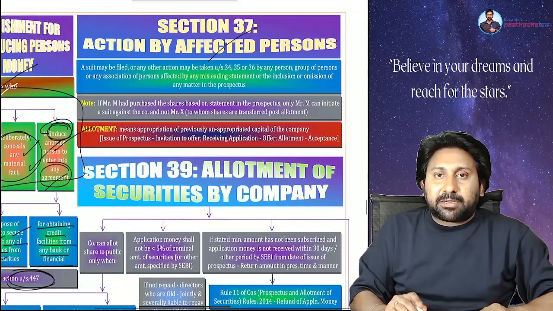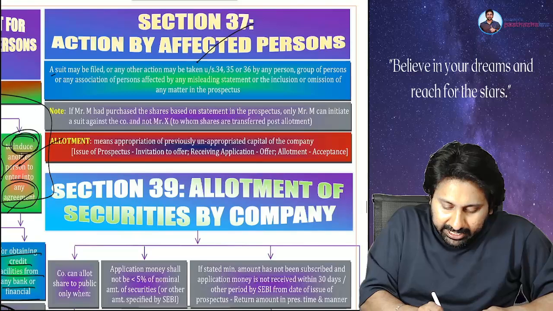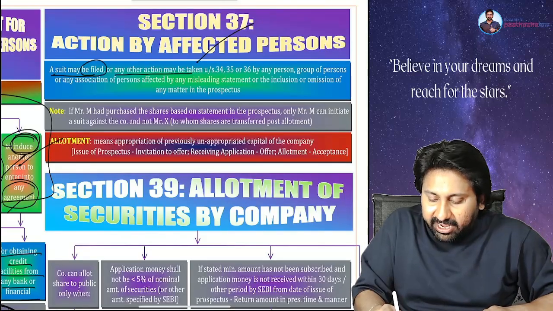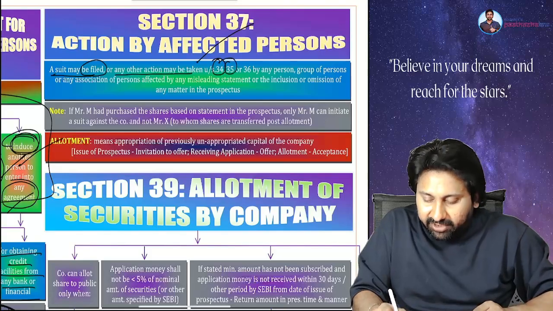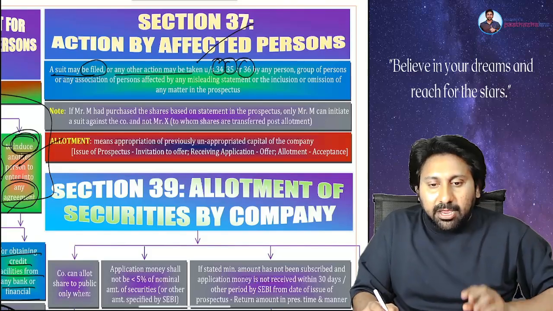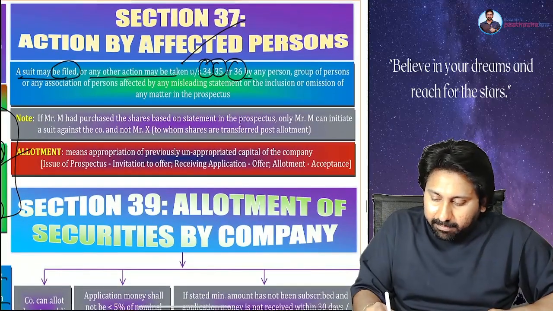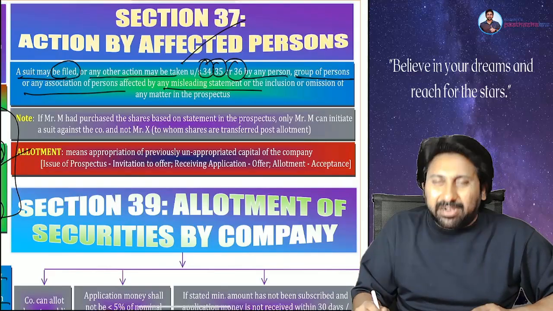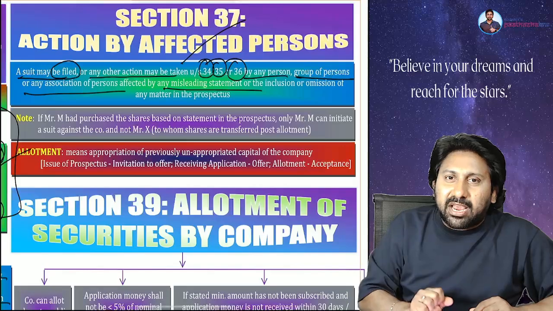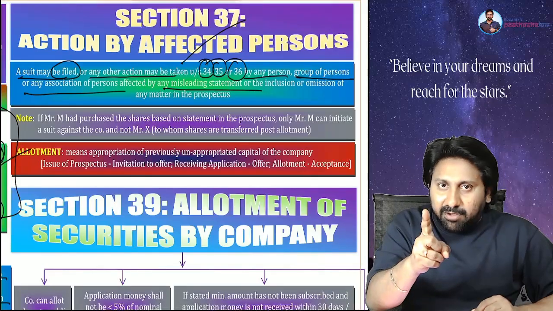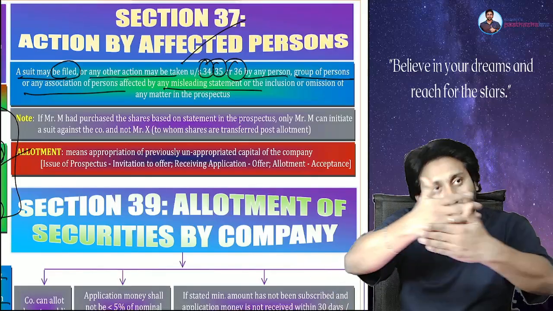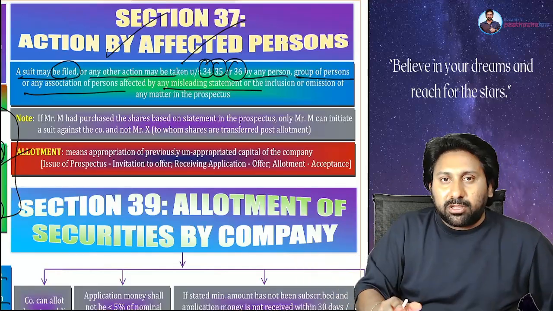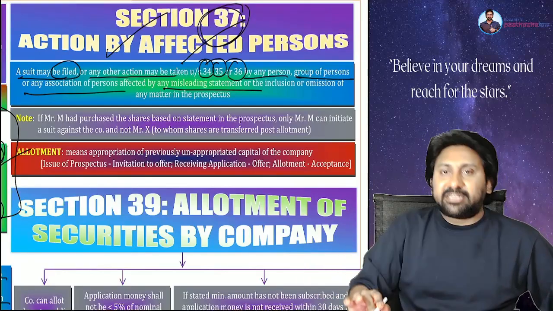Action by affected persons means a suit may be filed. Suit means a case, or any other action that can be taken under 34, criminal 35, civil 36, punishment for fraudulently inducing, by any person or group of persons or association of persons affected by a misleading statement. Simply to tell, in court of law, who should make a complaint? Either one person can make it, or a group can make it, or an association of investors also can make it. Anyone can file a complaint in the court. That's what is said in section number 37.